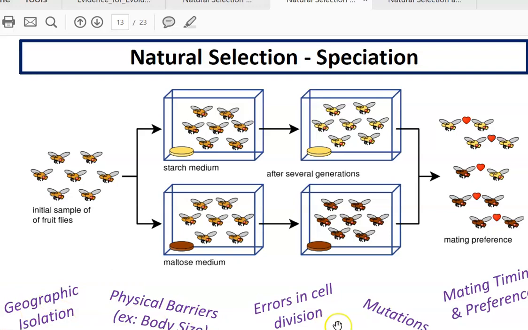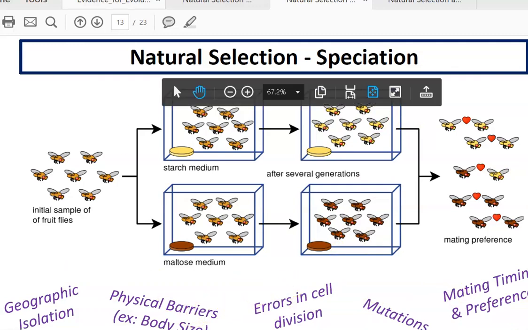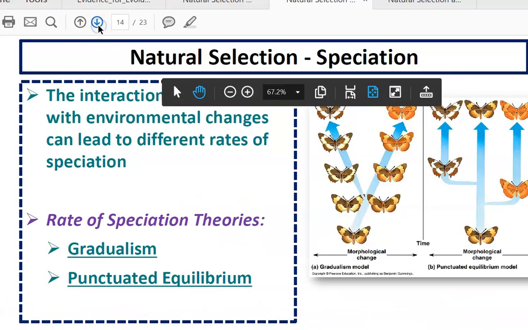Physical barriers like body size could lead to speciation. Errors in cell division could lead to new species. Mutations could also lead to new species. And then mating time and preferences can lead to new species. So all of these things can lead to a new species being formed.